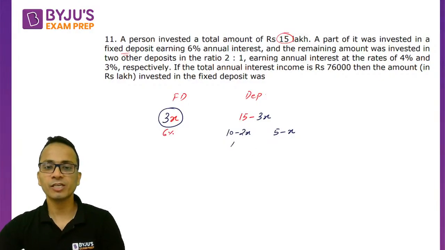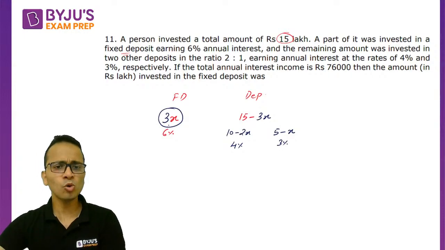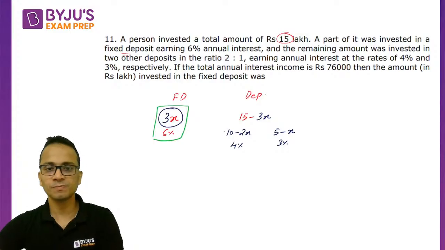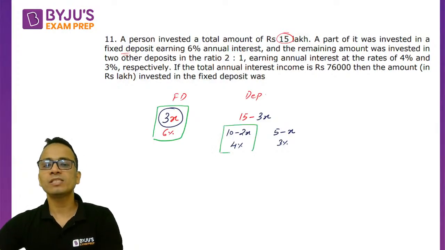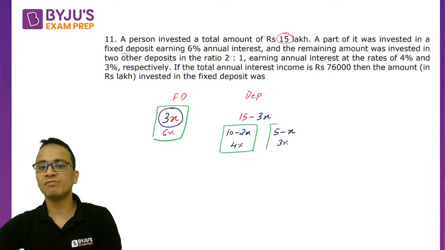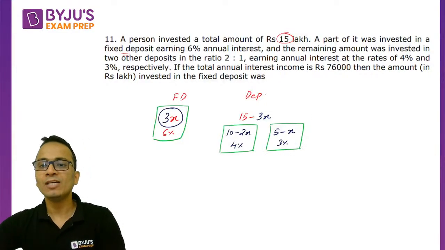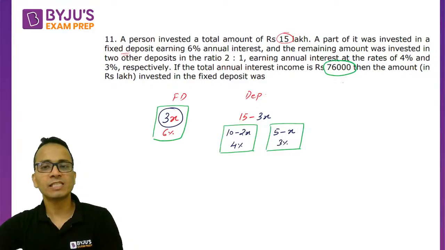Now the rate of interest here is 4% and 3% respectively. So now I can say that out of a total of 15 lakhs, 3x is invested at a rate of 6%, 10 minus 2x is invested at a rate of 4%, and 5 minus x is invested at a rate of 3%. And the total interest earned is 76,000, which is 0.76 lakhs.